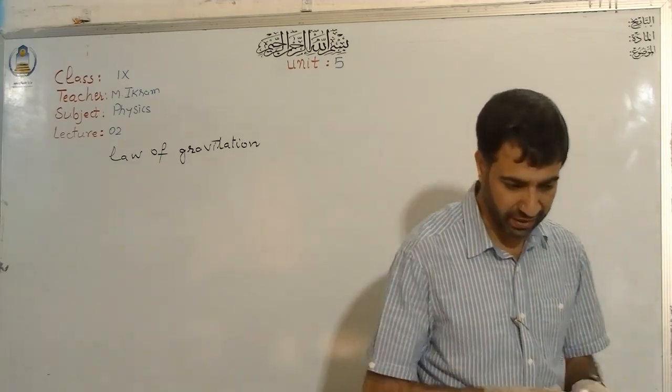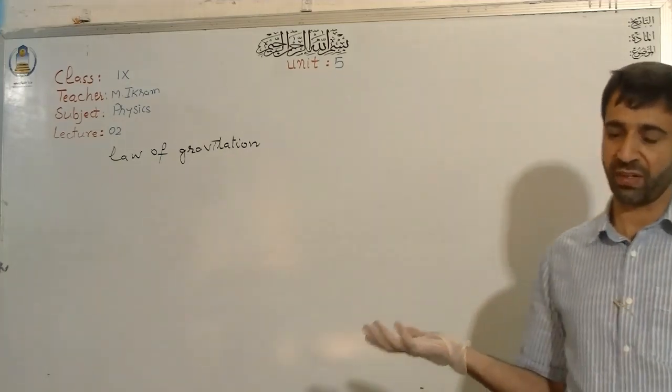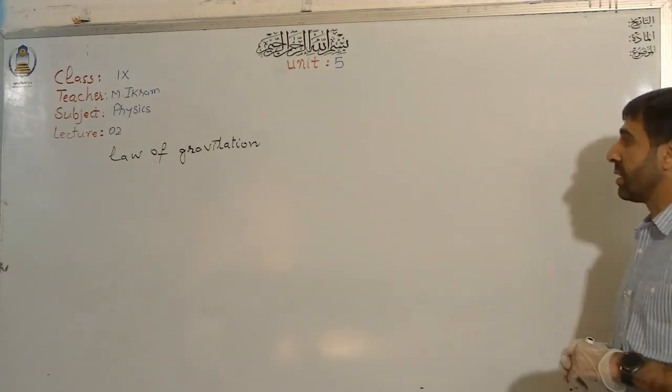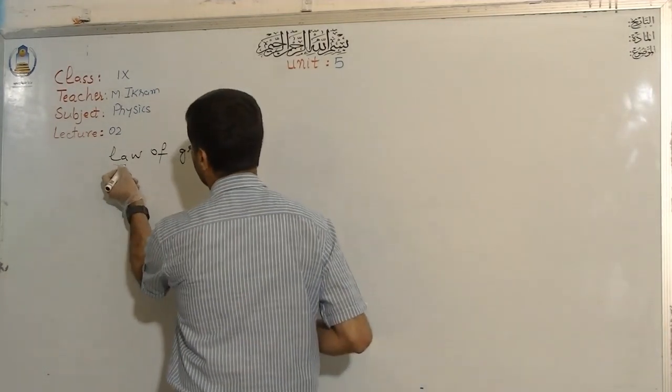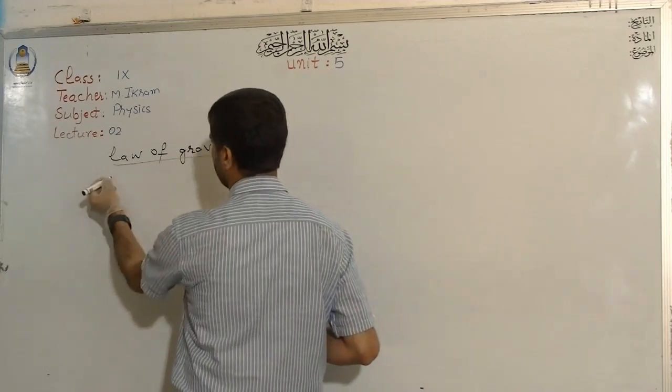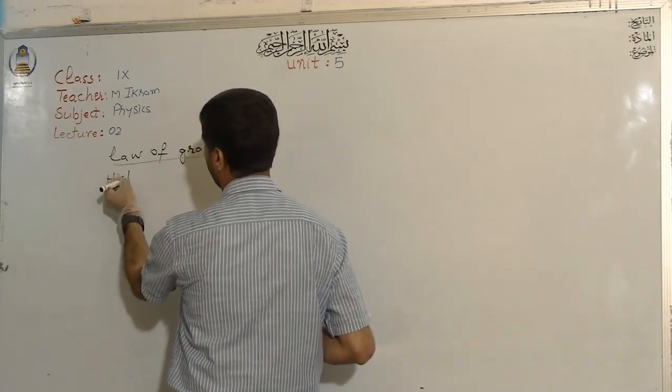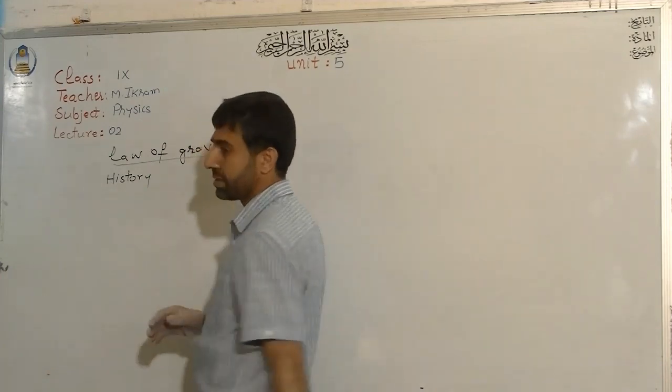between two bodies, whether the bodies are heavenly bodies, whether small or big, doesn't make any difference. But let me tell you a brief history about the law of gravitation first.